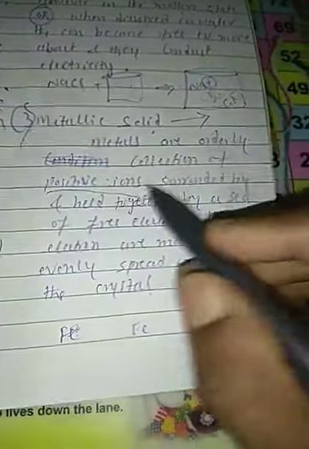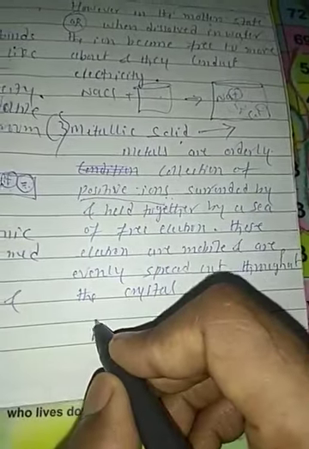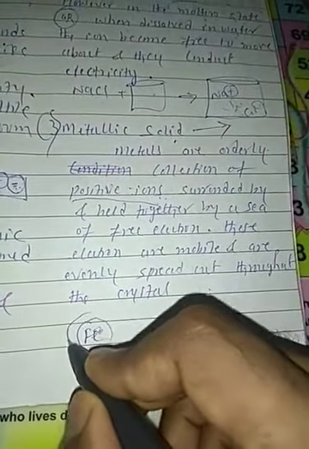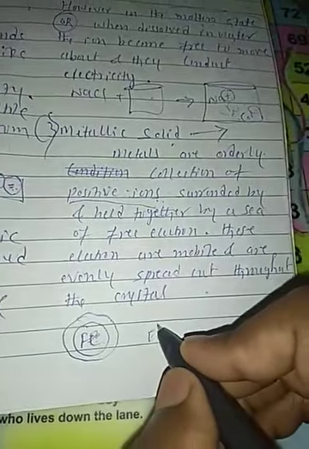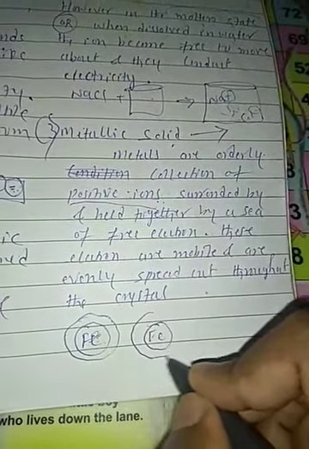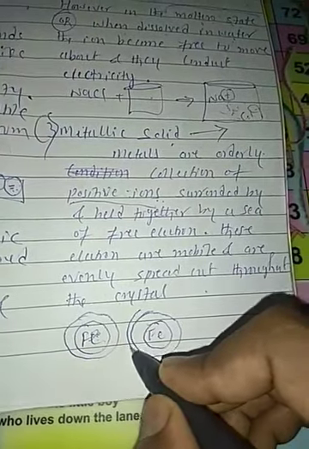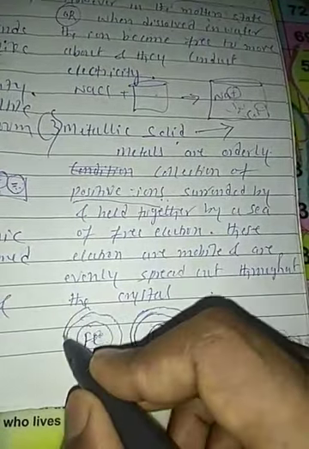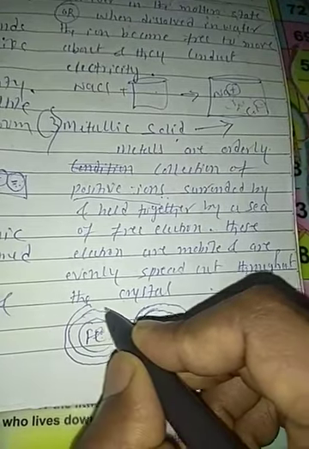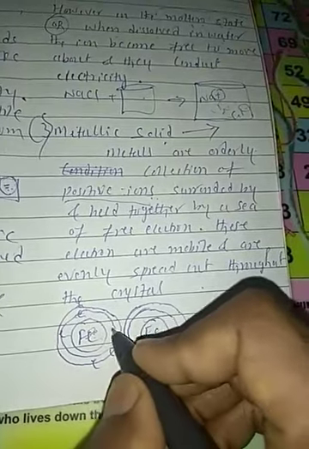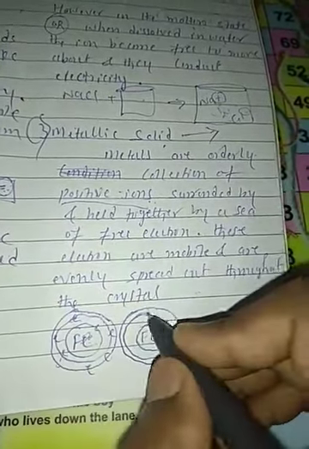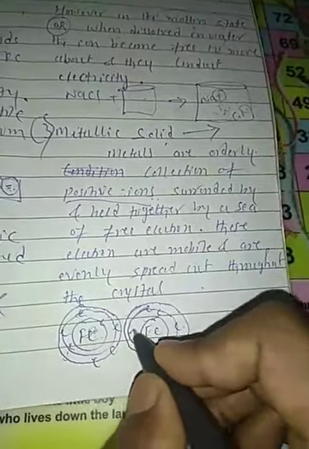All are positive ions. So the positive ions are held together by the free electrons, in which the free electrons are present. Whatever shells are present here, many electrons are present in them, students. These are electrons, I mentioned here E. Many free electrons are present here.